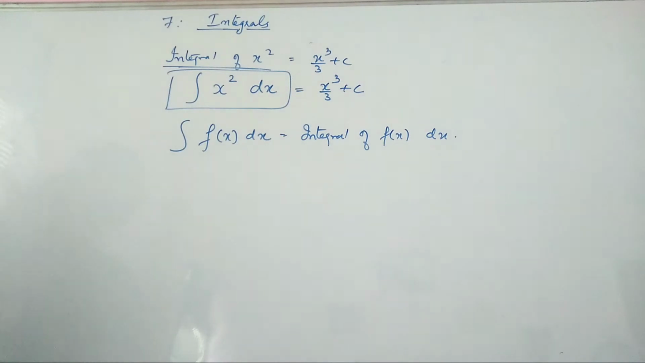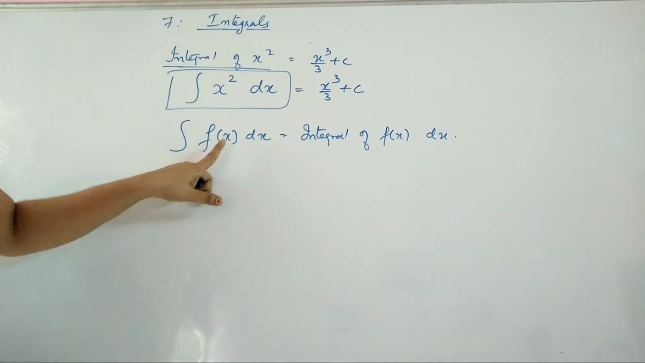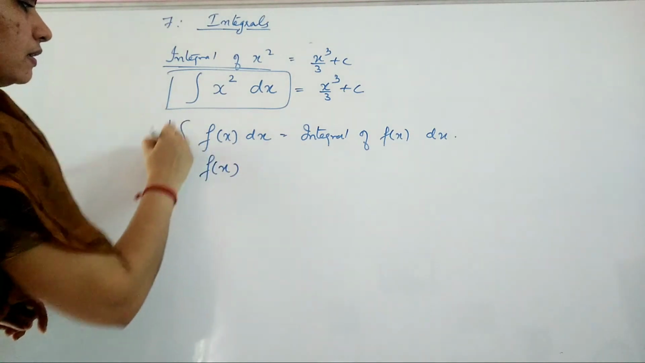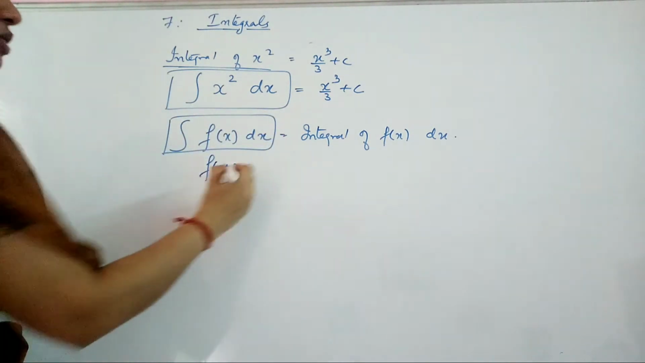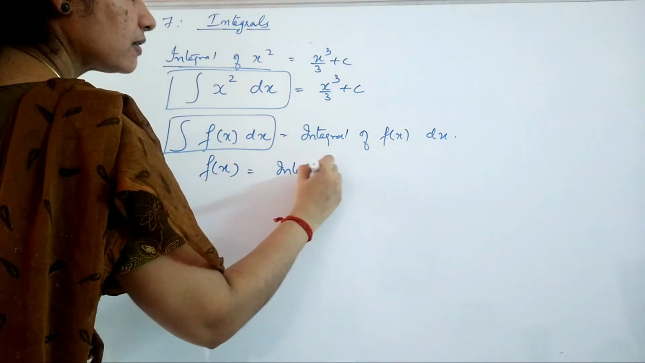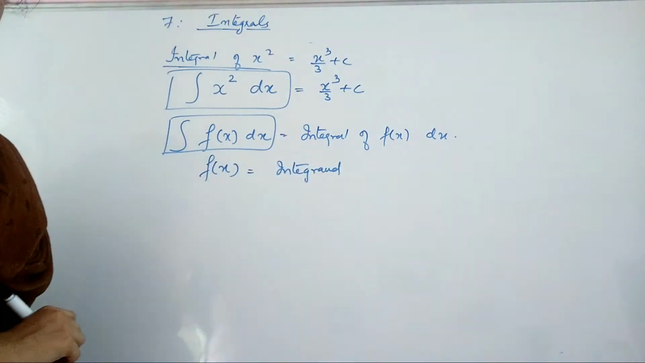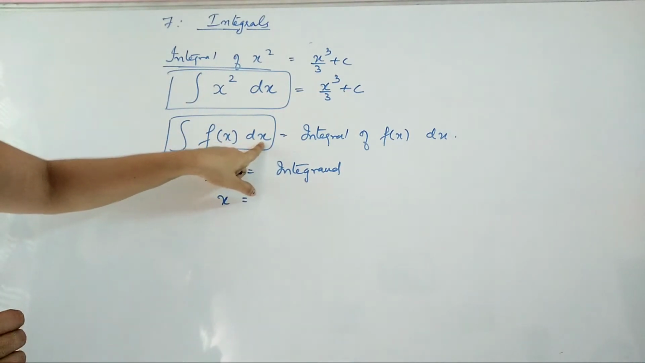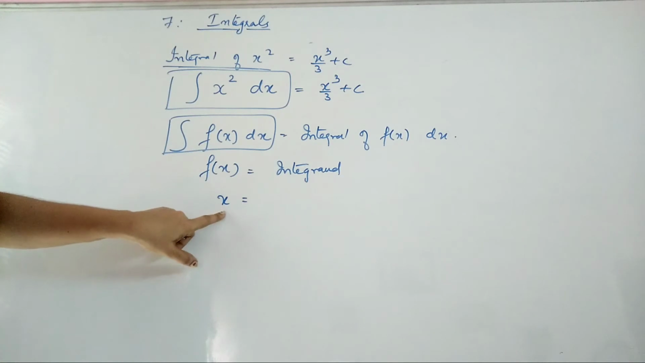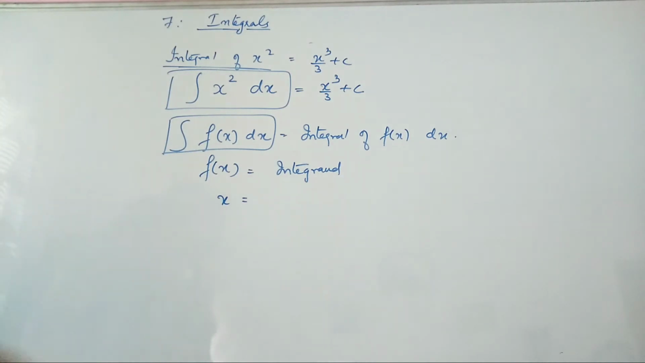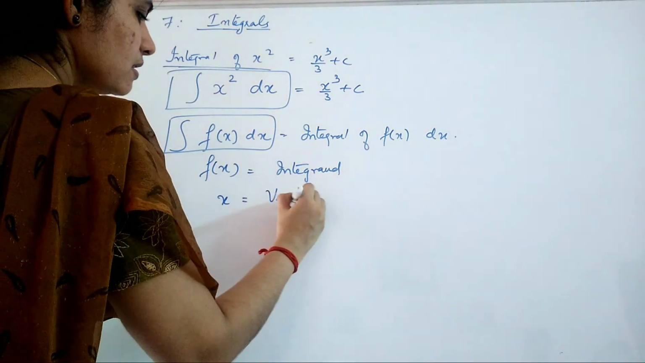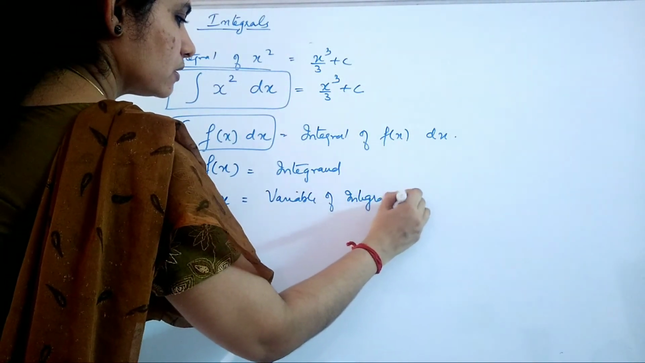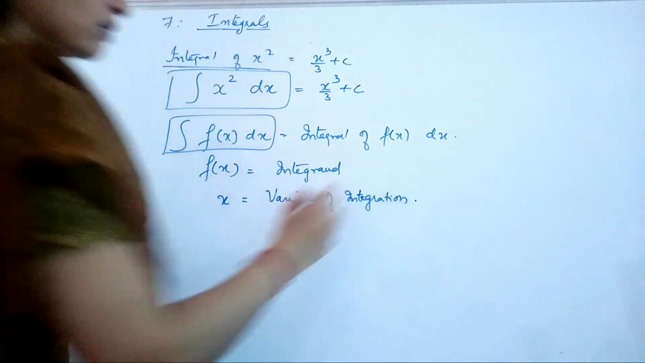Okay, clear? Now here the f of x which you have, the function f of x is known as integrand, and x, which is taken as the variable because we are saying that it is with respect to x. So this x is known as the variable of integration.